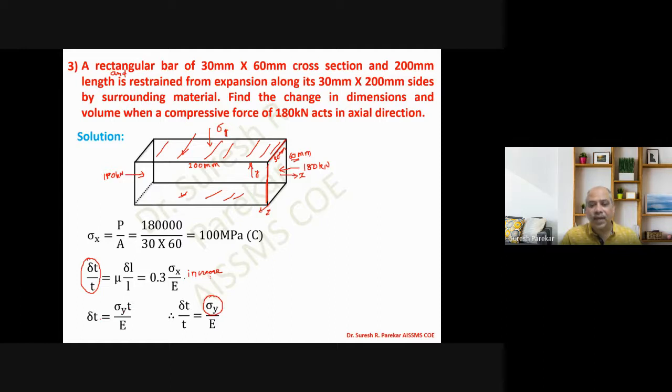Then we equate the value of equation 1 with equation 2, and that gives me the value of sigma y, which will again be 30 MPa compression. So we have sigma x 100 MPa compression, and sigma y 30 MPa compression. Alongside we are allowing change in dimension, so we need not find the value of sigma z. So sigma y is actually developed due to restraining the 30 by 200 side.